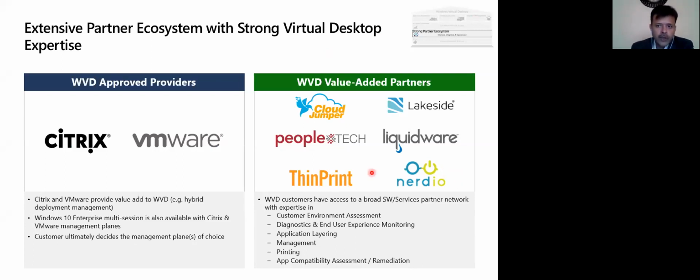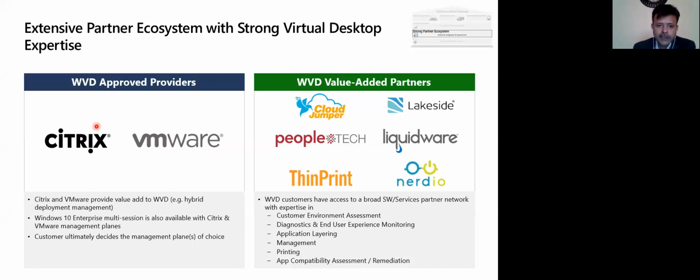So if I actually go through the full slide, there are WVD approved providers. You can use WVD with Citrix. Let's say you have a Citrix environment on premise and you want to just add some Delta 100 desktops more. So you can actually integrate with Citrix, and all the desktops can either be managed through Citrix or maybe the Windows Virtual Desktop.